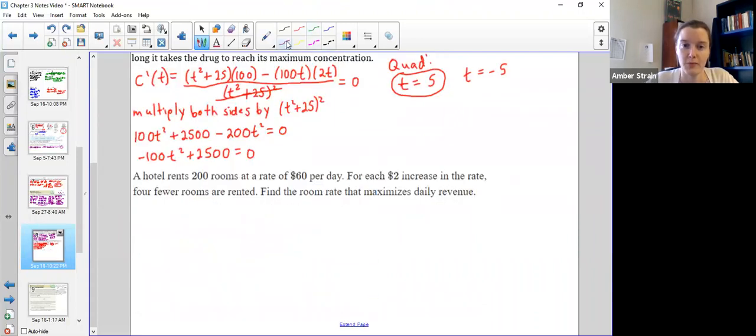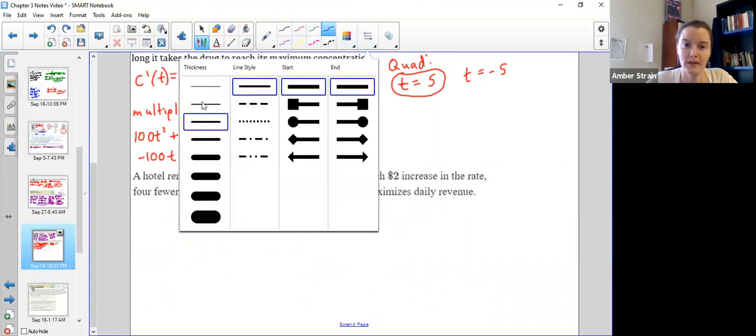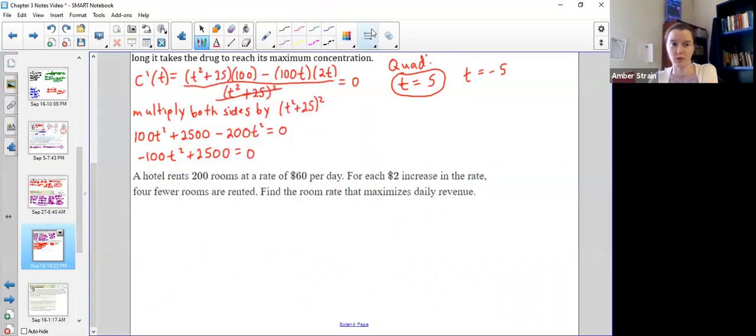All right, now this last problem is my most favoriteest problem because it seems really hard. But as soon as you know the trick, it's the easiest problem of the bunch. So it gives you all this information and it's so practical. It's something you would totally want to do if you own a hotel. You want to maximize your revenue.